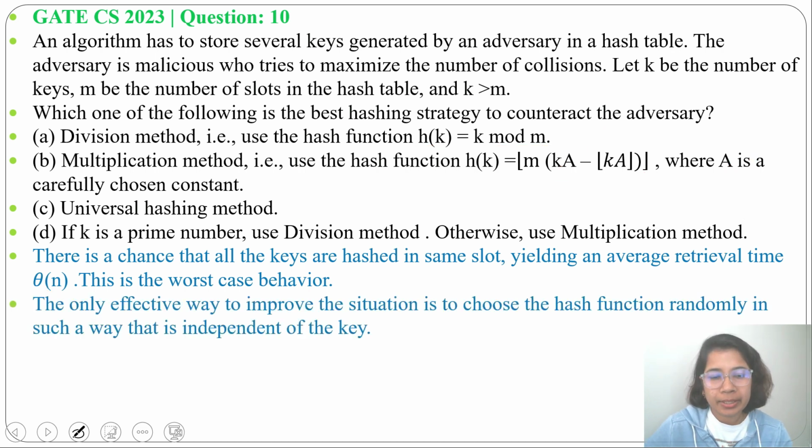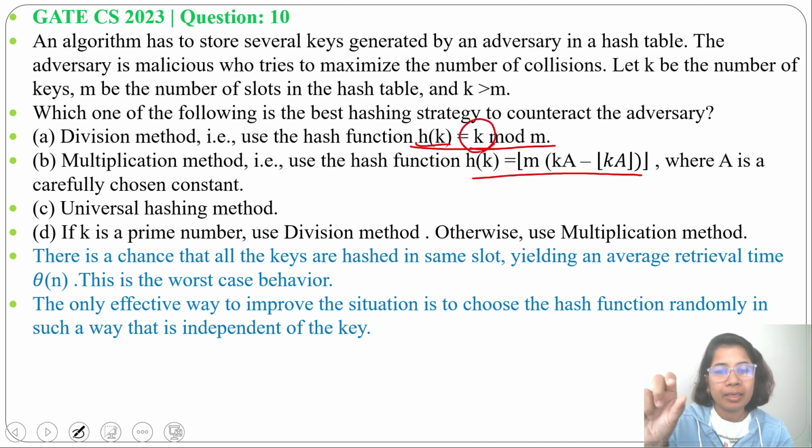So in such a situation, the only effective way to improve it is to use the hash function randomly, and the hash function should be independent of the keys. In case of division method and multiplication method, hash functions are dependent on key. So h of k equals k mod m, we need the key for finding the slot.